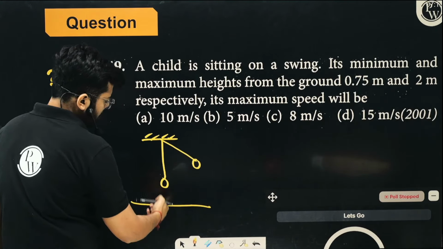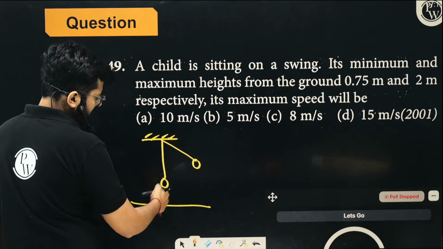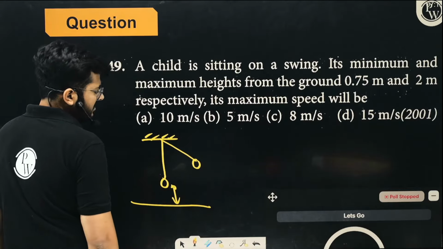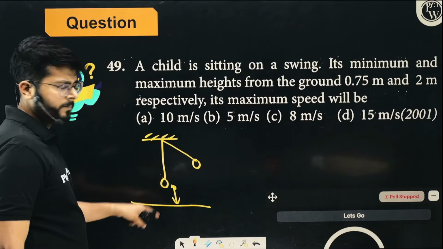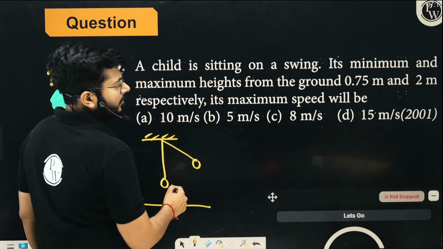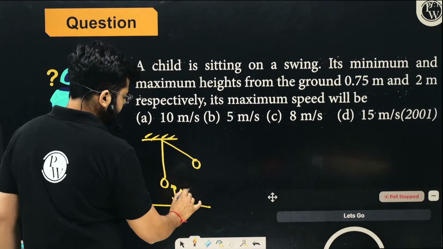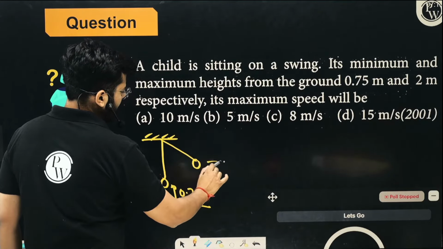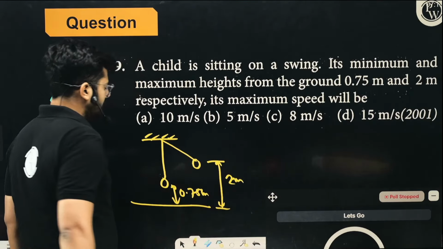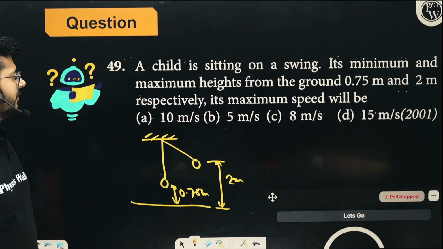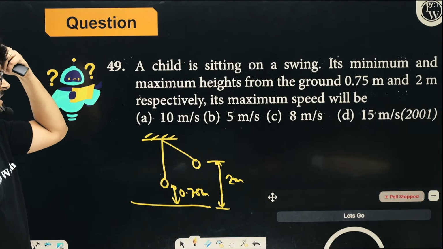And of course the swing is going to be a certain height above the ground, right? So this is the minimum height. The minimum height of the swing is basically when the swing is in the mean position, which is 0.75 meters, right? And at the highest point it is 2 meters, right? So this is 0.75, this is 2 meters. Respectively, its maximum speed will be.